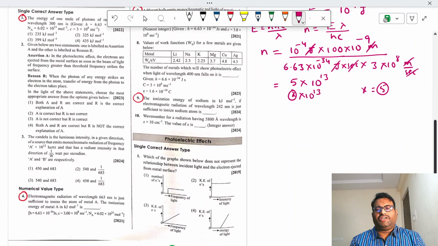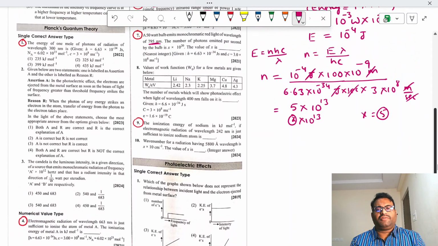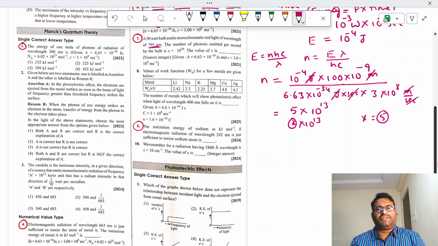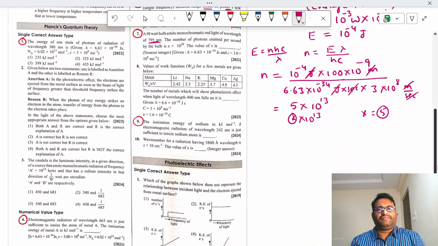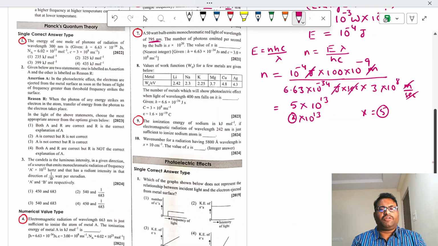Then let us go with the next question, question number 7. A 50 watt bulb emits monochromatic red light of wavelength 795 nanometers.